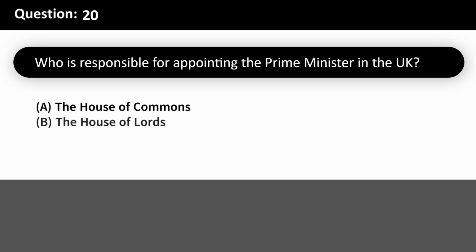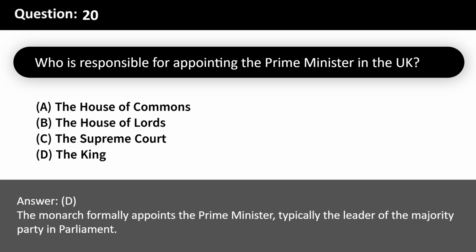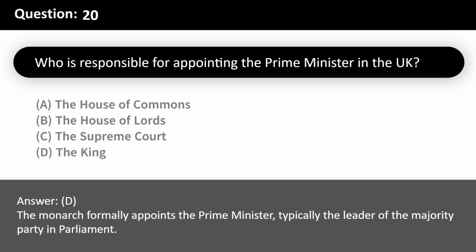Who is responsible for appointing the Prime Minister in the UK? A. The House of Commons. B. The House of Lords. C. The Supreme Court. D. The King. Answer: D. The monarch formally appoints the Prime Minister, typically the leader of the majority party in Parliament.